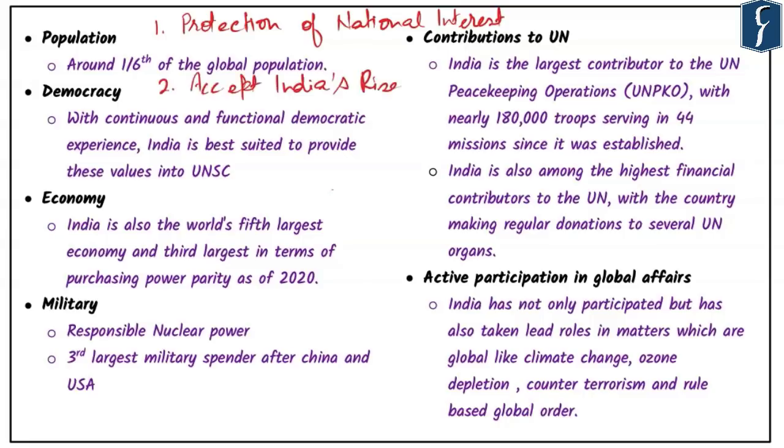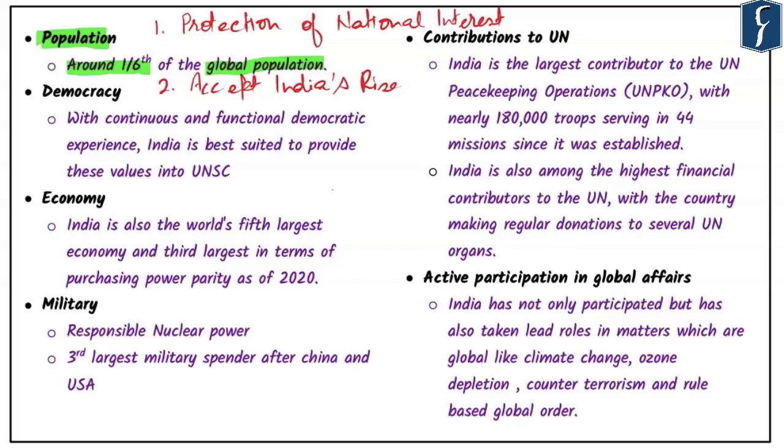Apart from that, India has played a key role in the Council's objective of international peace and security. In this context, the following points are very important. The first point that goes in India's favor is the population itself. India's population is going to touch 1.4 billion soon, and we will represent one-sixth of humanity. The United Nations Security Council should respect the status of India and should accept her into the Security Council.